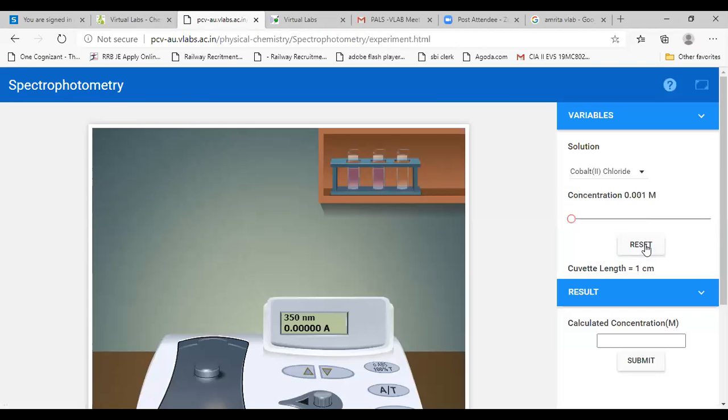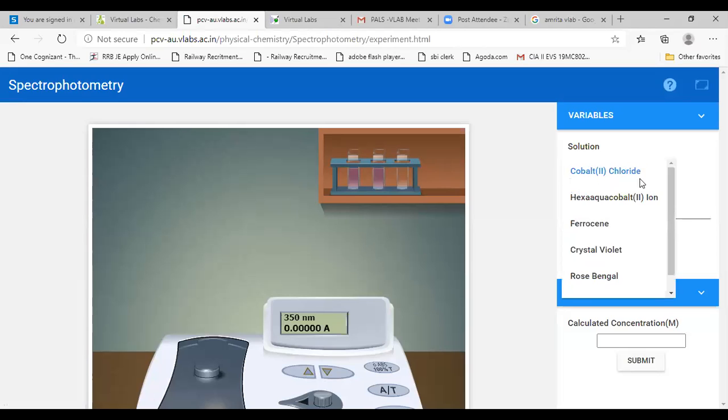Yeah. So I can choose a solution. There are so many solutions with which we can do. We have the option of taking cobalt chloride, hexa aqua cobalt 2, iron, ferrozin, crystal violet, rose bengal, and so many other options. So here we can choose any one of the solutions.